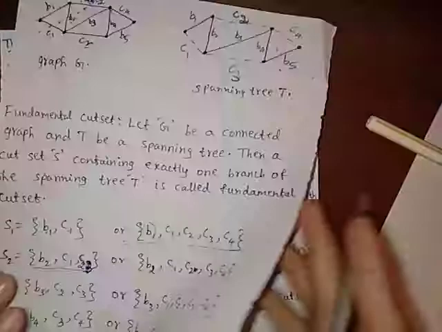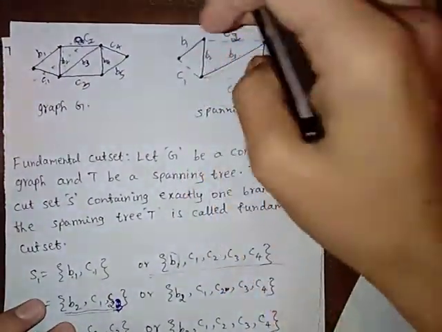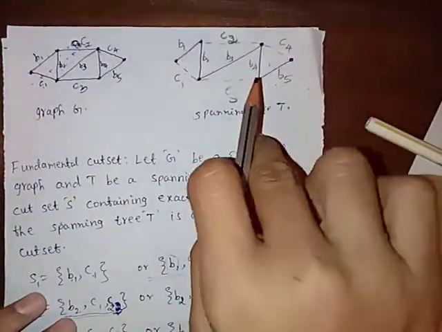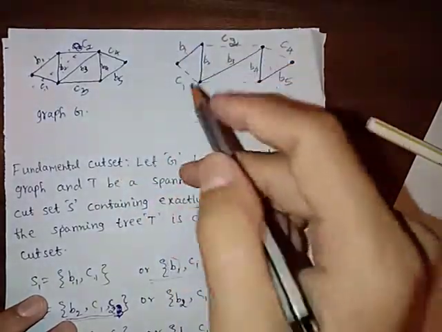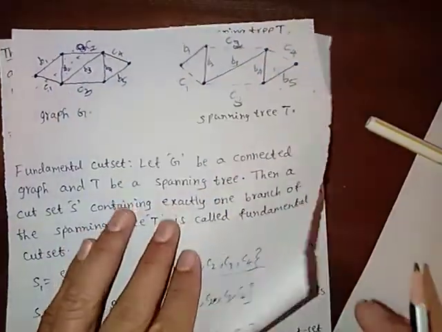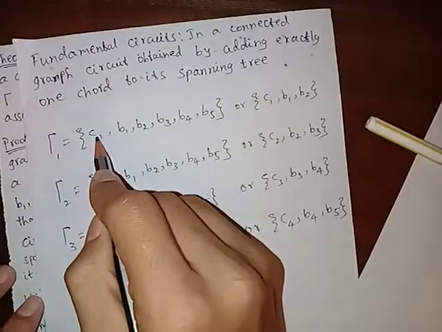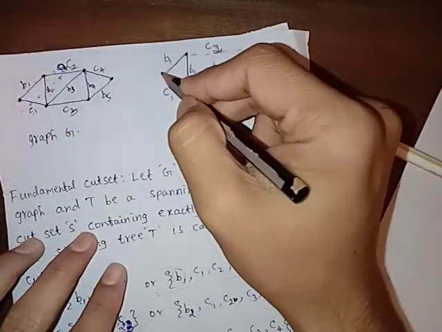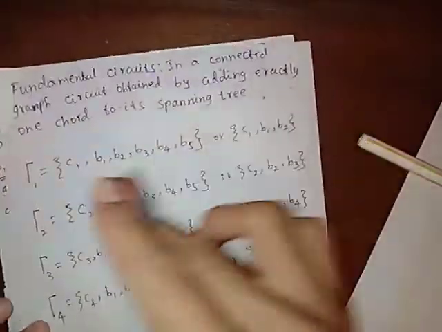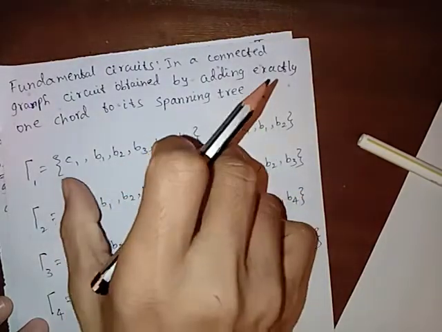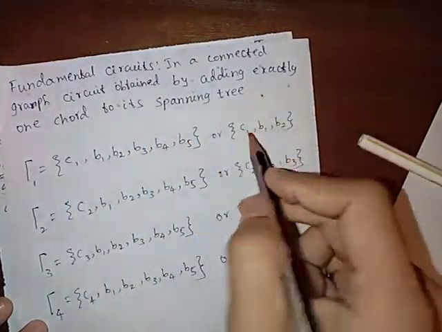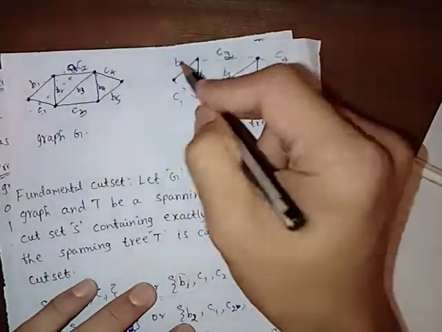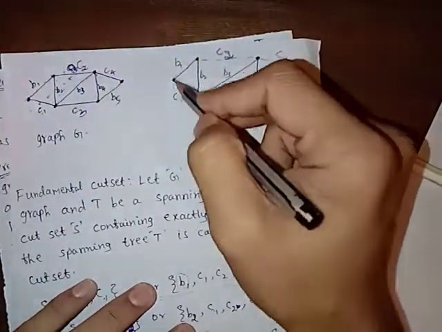Okay, now adding one chord to these branches of a spanning tree, by adding only one chord. See, if we add C1, then B1, B2, C1 can make a circuit. So this is a fundamental circuit. We can write this simply this way: C1, B1, B2. The circuit forming elements are C1, B1, B2. These are the circuit forming edges.